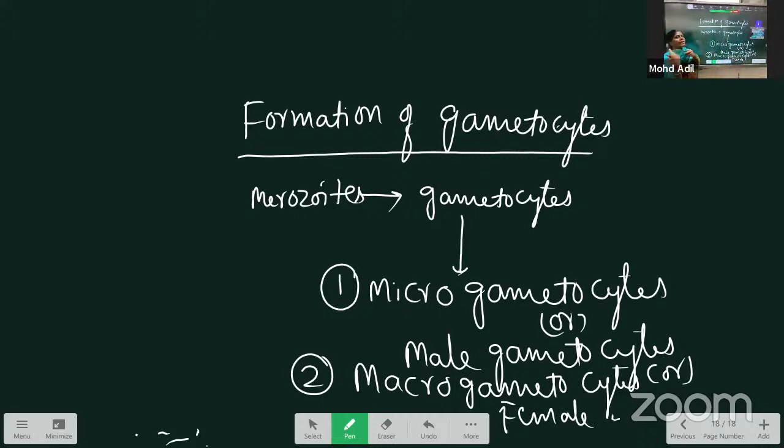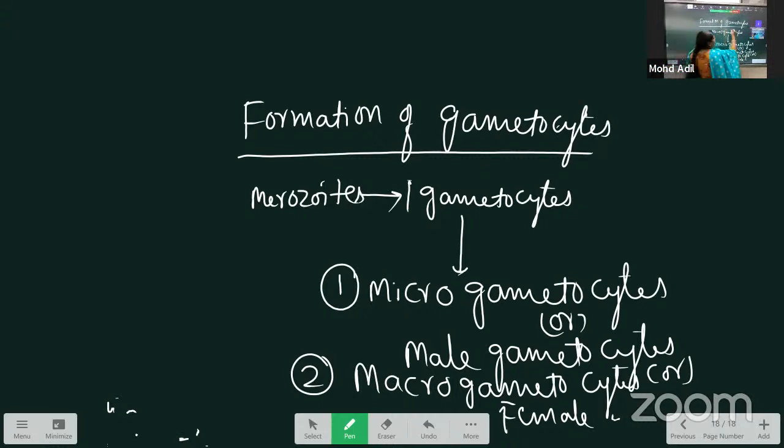Every time the merozoites enter a new RBC, they release merozoites after the completion of the erythrocytic cycle. These merozoites go to fresh RBCs and perform the erythrocytic cycle several times. After that, they are formed as gametocytes inside of the RBC only.